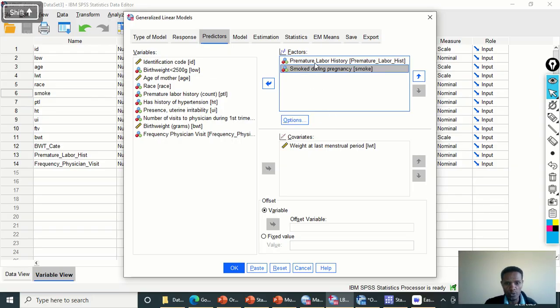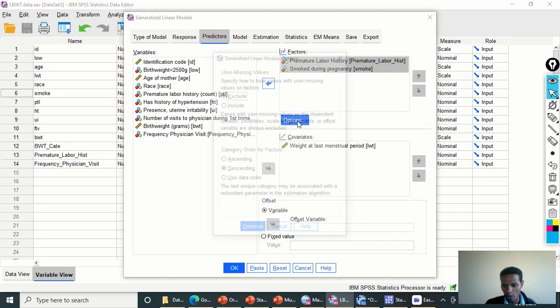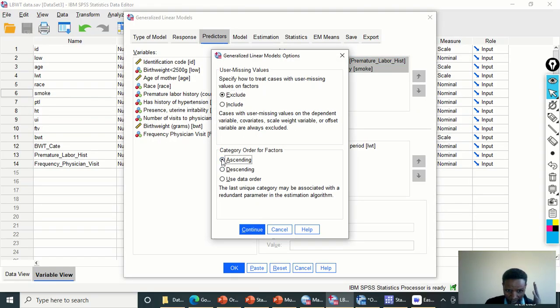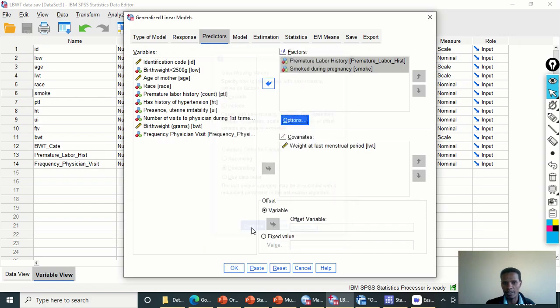So you need to select these predictor variables and then click on options, and you choose either ascending or descending. In this case, we should select the descending one. That means 0, the lower code, is the reference. For smokers, no is 0 and yes is 1, so we are making 0, non-smokers, the reference. Premature labor history, 0 is no history, 1 is history of premature labor. Therefore, we are making without premature labor history the reference group. So descending should be selected over here, and then click on continue.